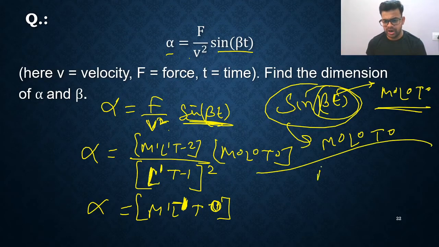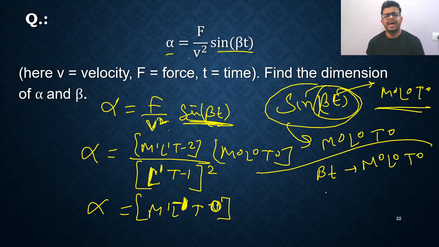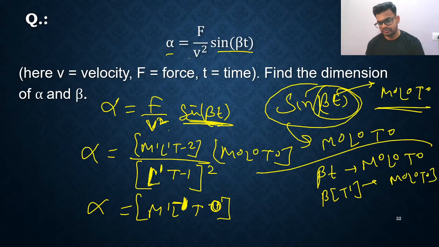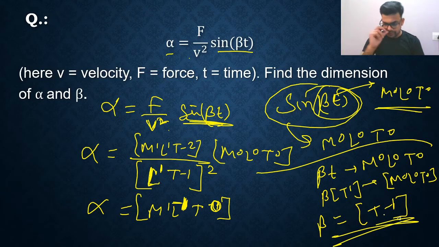So simply you can see, beta t is an angle, right? So beta t should be dimensionless, m0 l0 t0. Why? Because it is coming inside the sine function. So beta t should be dimensionless. So beta is there and this is time, and this is m0 l0 t0. Finally you are getting beta equals what? T inverse, right? So m0 l0 t minus 1 is the dimensional formula of beta.